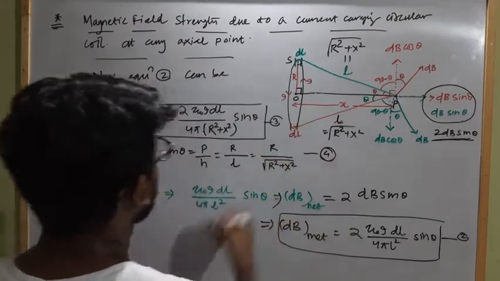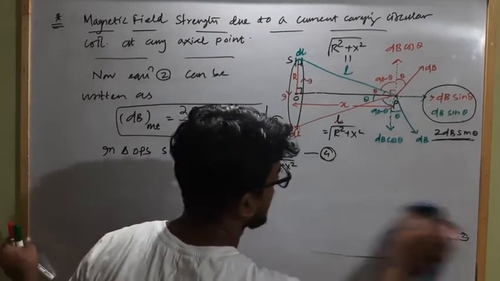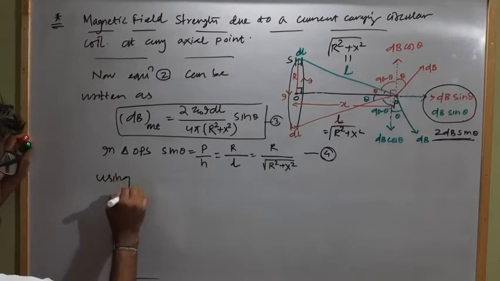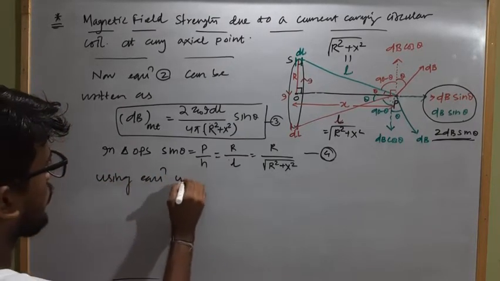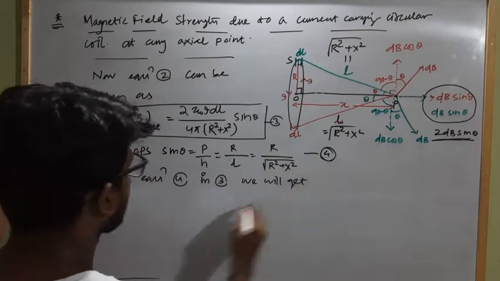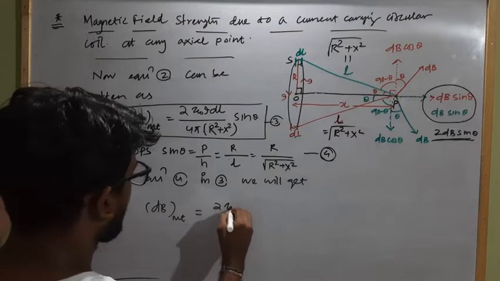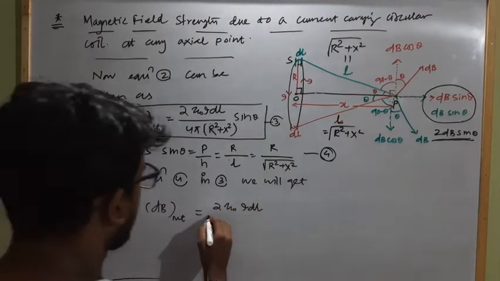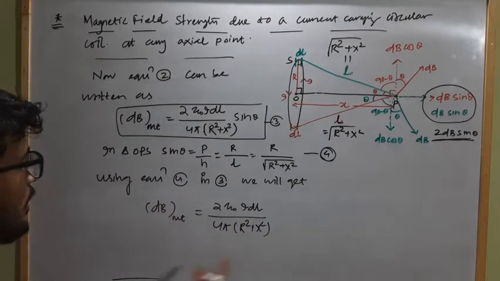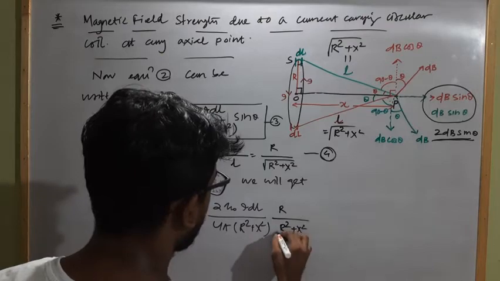Now using equation 4 in 3, we will get dB net equal to 2 mu naught I dl divided by 4 pi into r square plus x square, into r divided by the square root of r square plus x square.